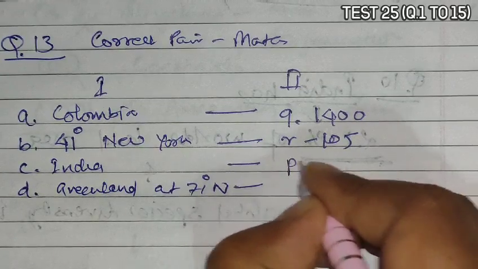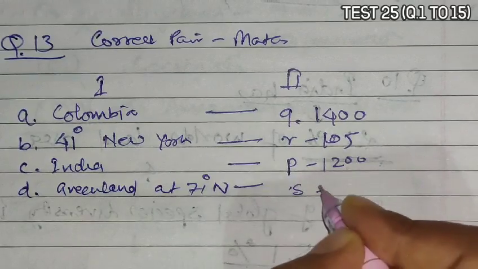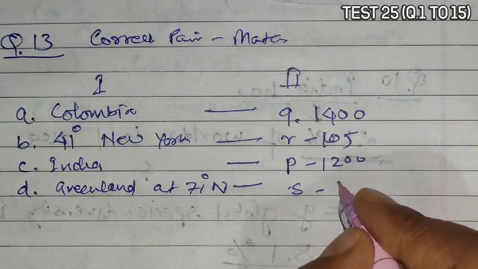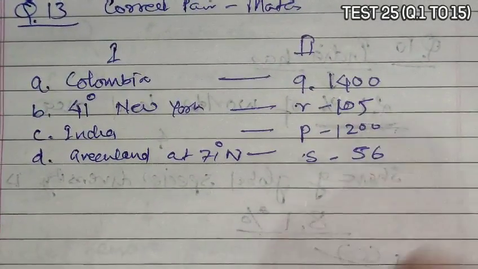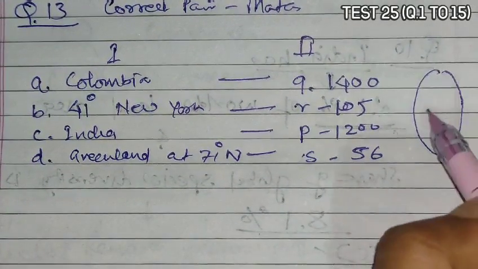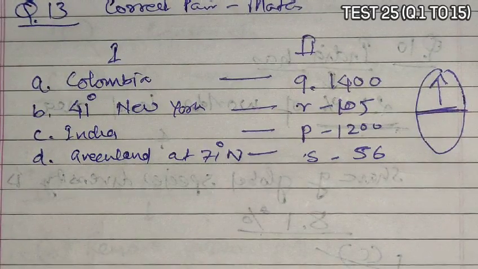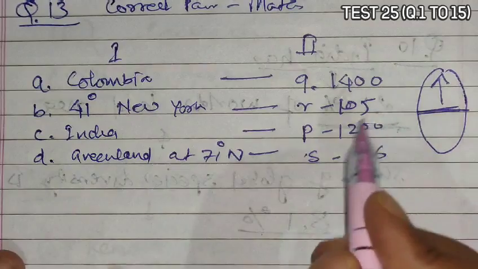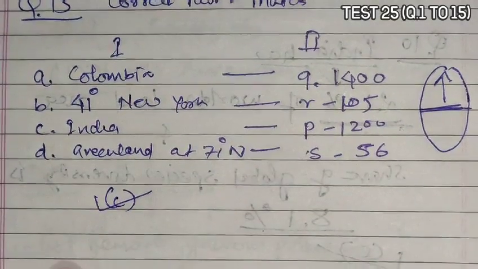India matches with 1200 species, that is option P. And Greenland at 71 degrees north matches with 56. So here you can see, as the area moves away from the equator, the number of species decreases. According to this, option C is the correct answer.